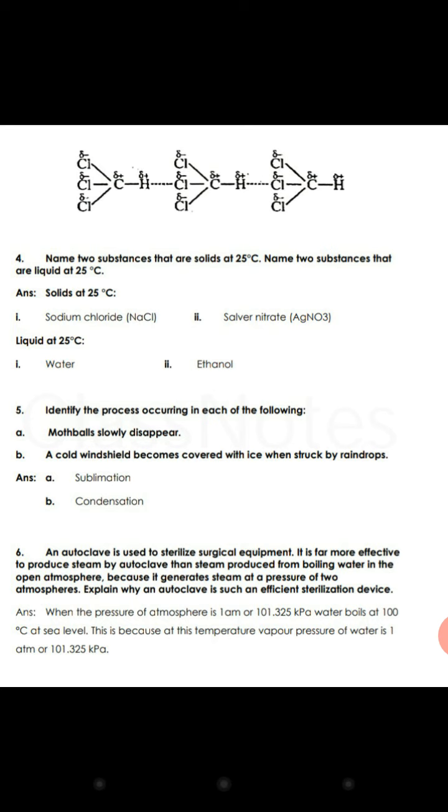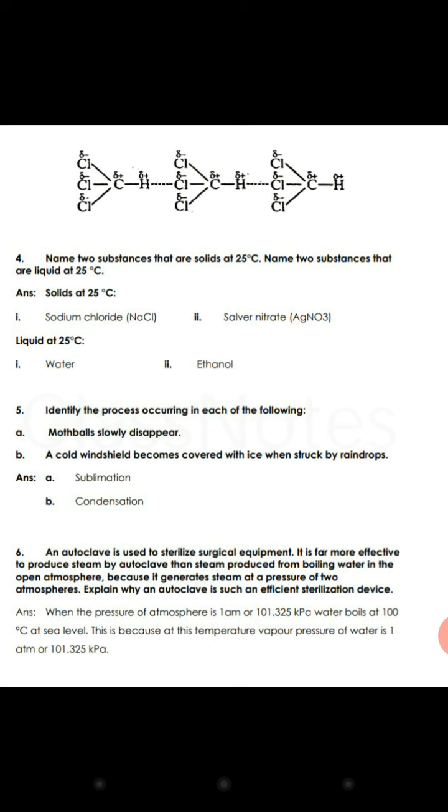And question number 5 is, identify the process occurring in each of the following. Mothballs slowly disappear. This is your sublimation beta, because mothballs are solid and they are directly converted into vapors. A cold windshield becomes covered with ice when struck by a raindrop. Yes, on the glass or cold windshield you will see that ice droplets form from the raindrops and it gets covered with ice. So this is your condensation. Again, what is happening? Vapors are converting into the liquid.